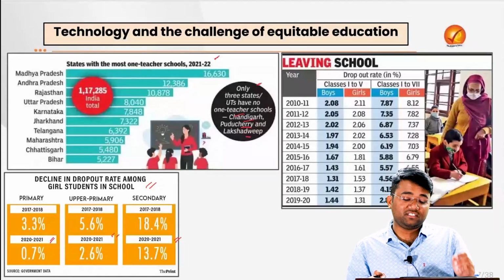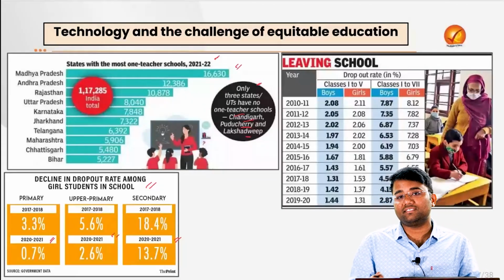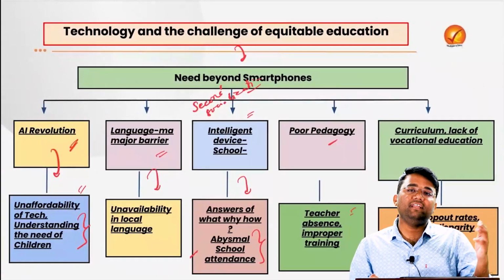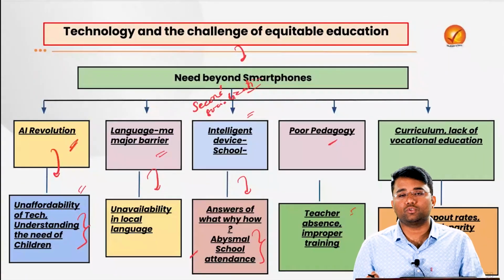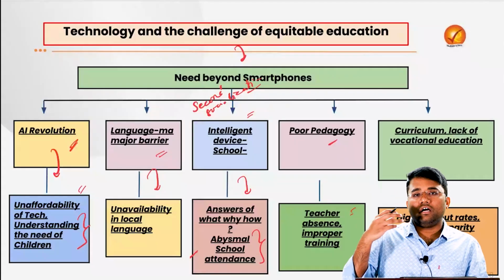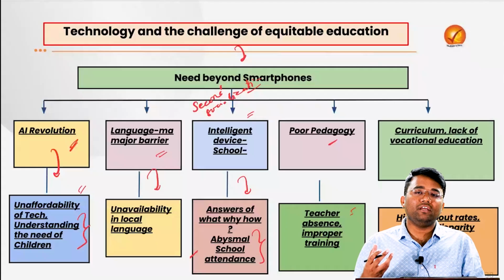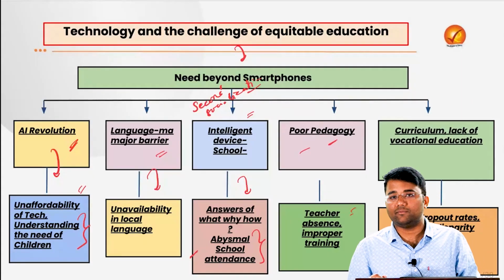Madhya Pradesh is one such state where almost 16,630 schools have only one teacher. And obviously, if that teacher falls sick, what will happen to the school? So this poor teacher-pupil ratio, as well as lack of proper training, leads to poor pedagogy, which further impacts the learning outcomes of the students.